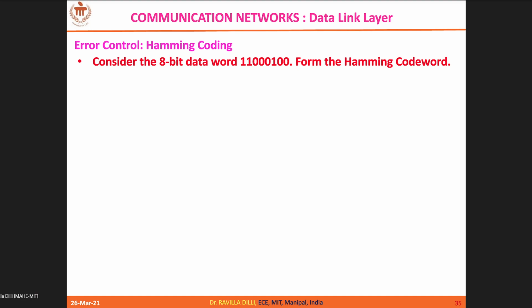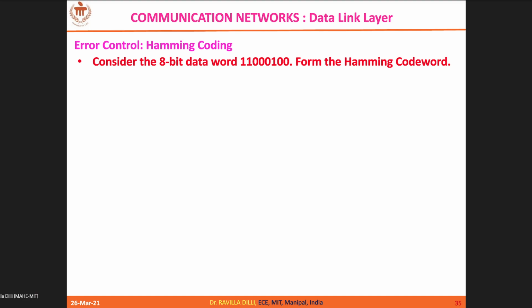R3 is 8, 9, 10, 11, 12. So 8 we are going to find that. So 9, 10, 11, 12. So it is 0. So R0 is 1, and the rest all values are zeros.